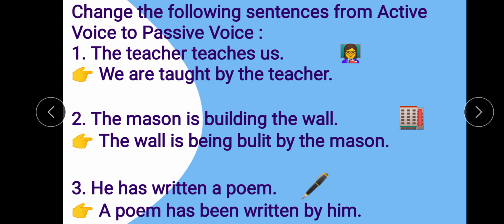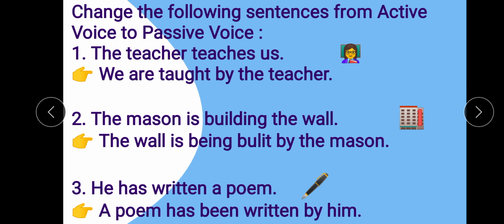Okay, our next sentence is, the mason is building the wall. Here the subject is the mason, then is building is the verb, and the wall is the object. So first of all we will pick out the object, the wall, and we will put it in the place of subject of the passive sentence. Then with the wall, we will use is.